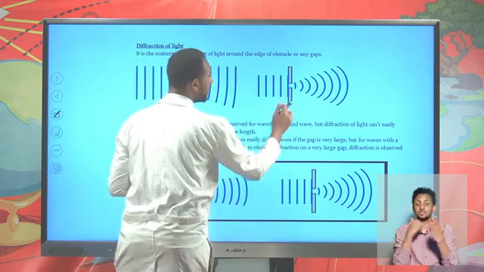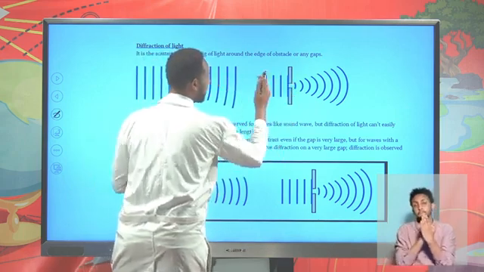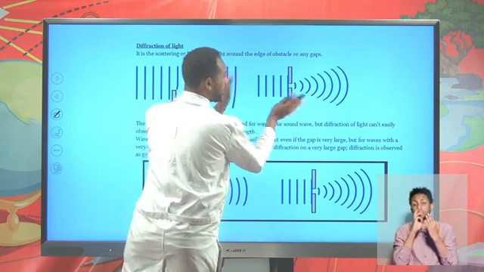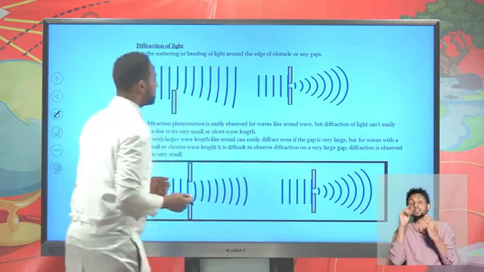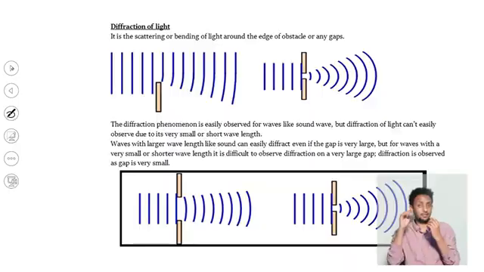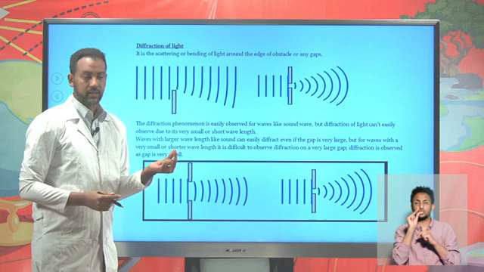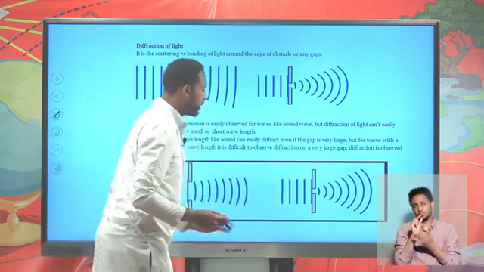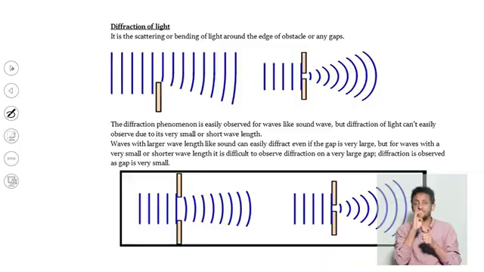Here you can have a gap. For example, you can have a planar wavefront. As it faces a gap, there will be a scattering of light. This scattering of light is known as diffraction. And diffraction is more visible for larger wavelengths. Even if the gap is larger, it's possible to observe that. But waves like sunlight have very short wavelengths. For very short wavelengths, the gap should be very, very small so that we can observe the diffraction nature.